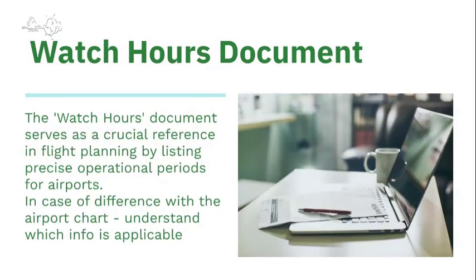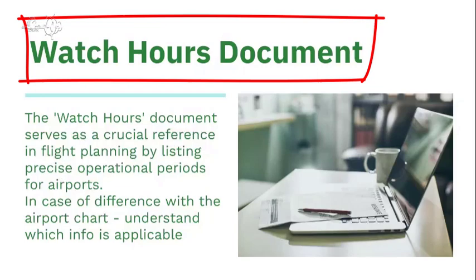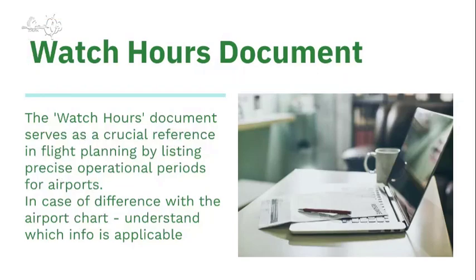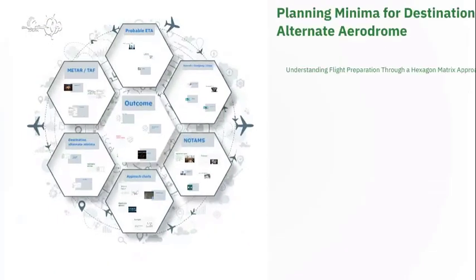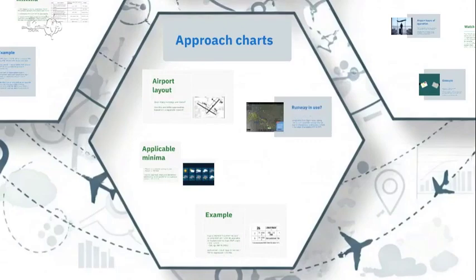In addition, there is a watch hours document, which is a refining of the operational hours. We may have a discrepancy. For example, the chart may list that the airport is closed on a Sunday, but from the watch hours document we find different information, that the airport is in fact open 24 hours. From our dispatch team, we understand that the watch hours document applies and supersedes the airport chart info. So the airport is actually open, and we can consider it as a destination alternate. From there, we take a look at our approach chart.